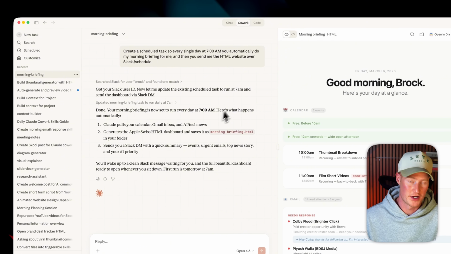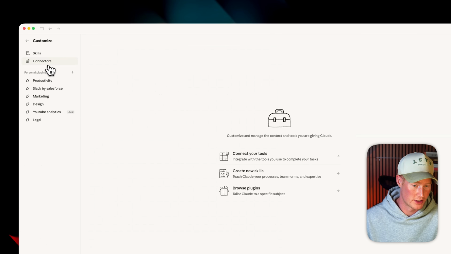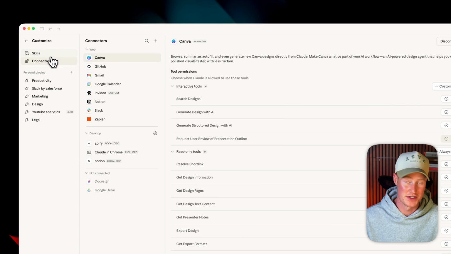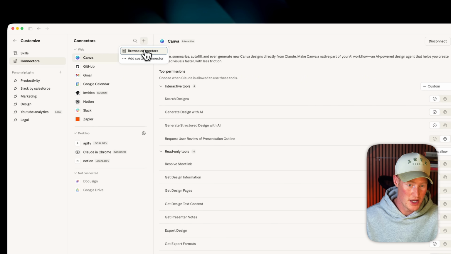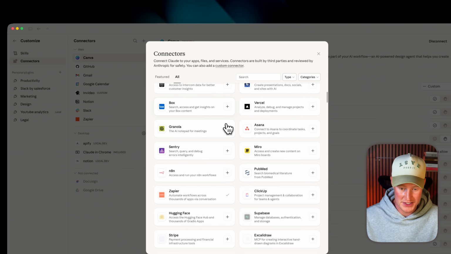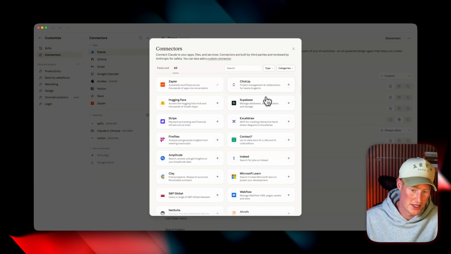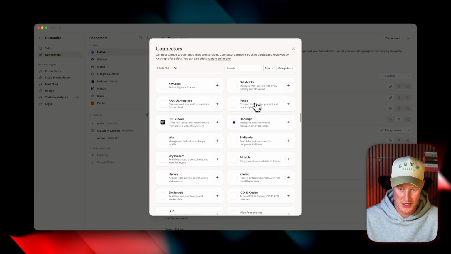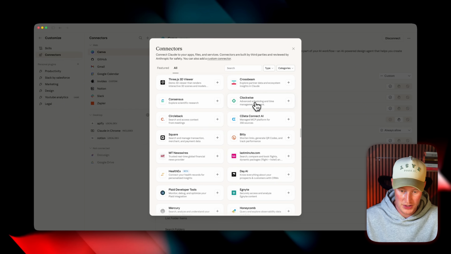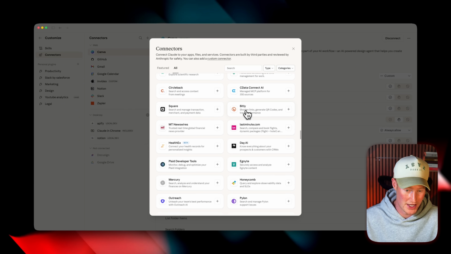So in order to do this, we're going to come back to Claude. We're going to click on customize, and then I'm going to click on connectors just underneath the skills button here. And from here, we're going to have plenty of different connectors we could connect to. So I'm going to click on browse here. You can see all the different apps that we have: Supabase, ClickUp, Hugging Face, Stripe, Gmail, Google Calendar, Canva, all these different things. I'm not going to go through each of these, but there are plenty of different apps here that we could actually connect with.